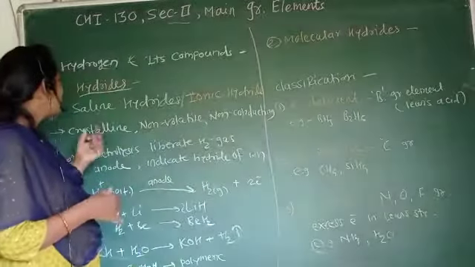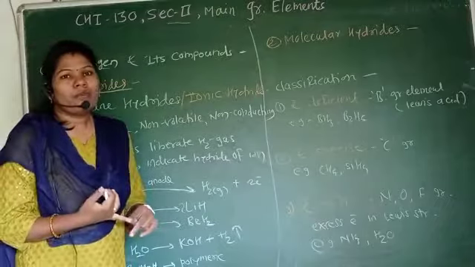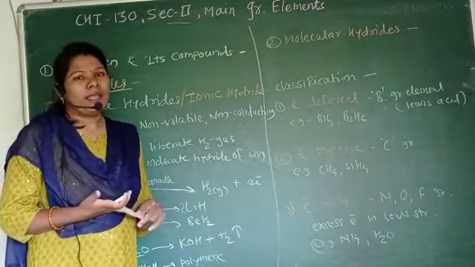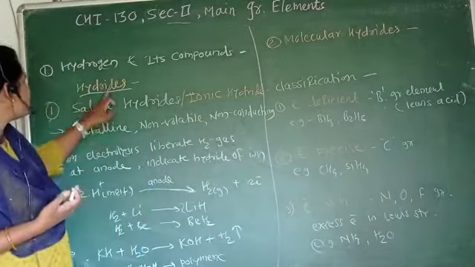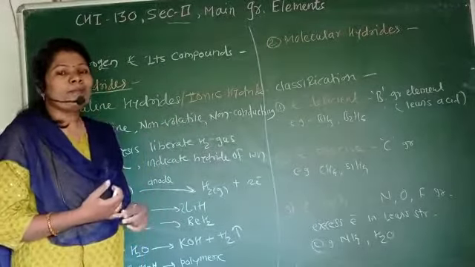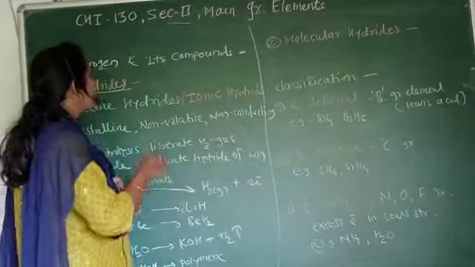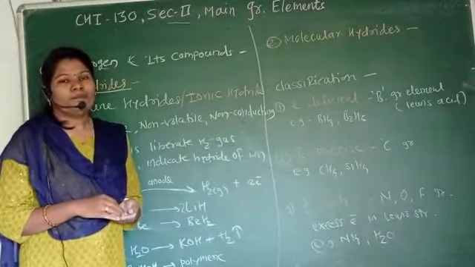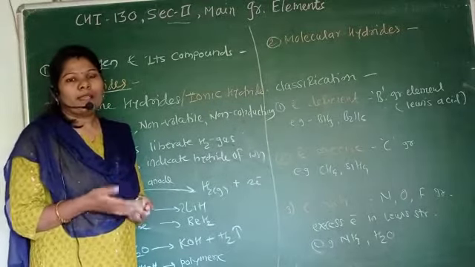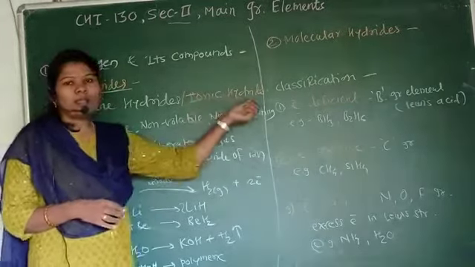Also, we learned the classification of hydrides, which are classified into three types. First, saline hydrides, second, covalent hydrides, and third, metallic hydrides. So, let's start with the first hydride, saline or ionic hydrides. Why is it called an ionic hydride? Because here hydrogen reacts with the alkali and alkaline earth metals to form a binary structure, and the bond between them is ionic. That's why it is called ionic hydride.